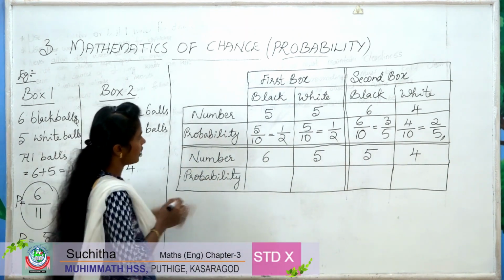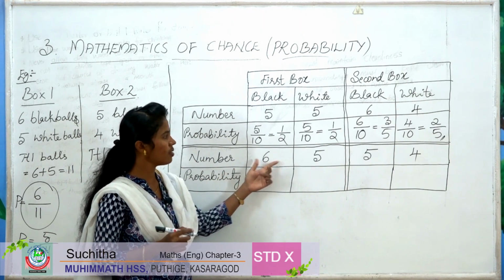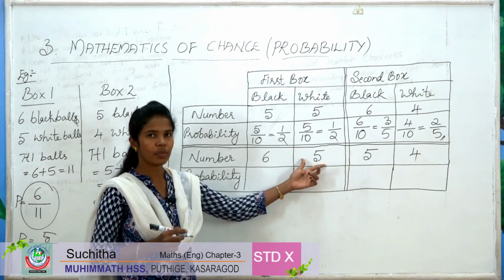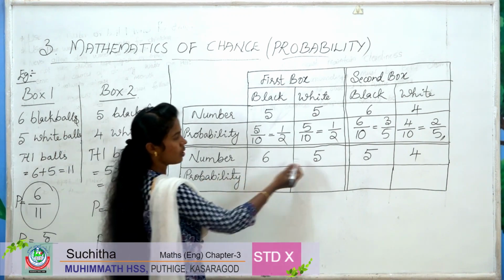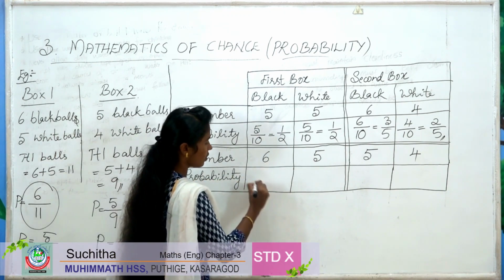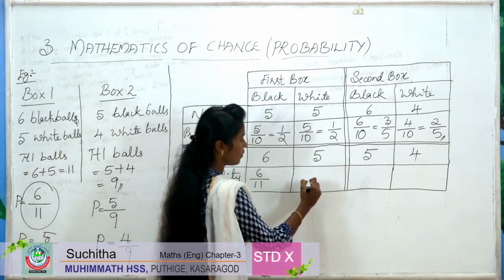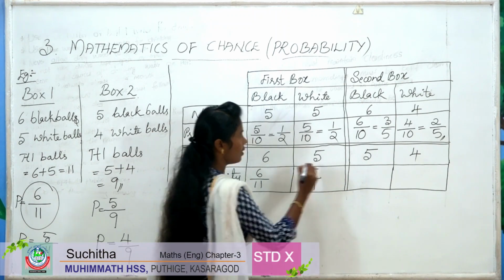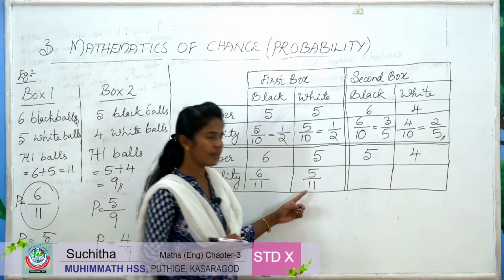Then the second one. In the first box there are 6 black balls and 5 white balls. So the probability to get a black ball is, total balls are 11, out of 11, 6 are black. Then out of 11, 5 balls are white. So the probability is 5 by 11 here.